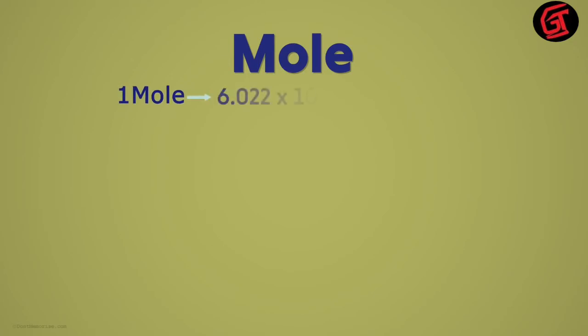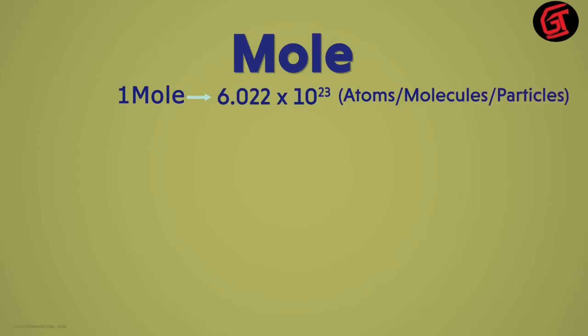That brings us to the concept of mole. 1 mole of anything has 6.022 times 10 raised to 23 atoms or molecules or particles present inside it. Isn't this number huge? If I have to write down the zeros, this is how big the number will look.